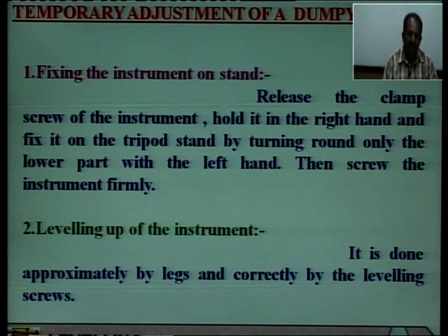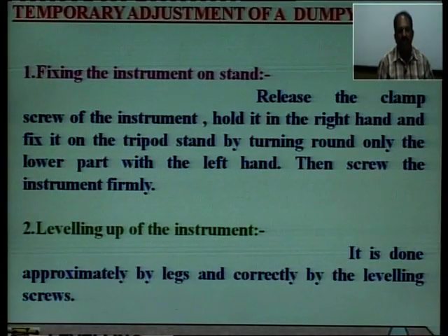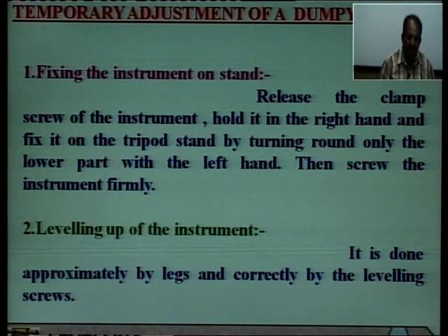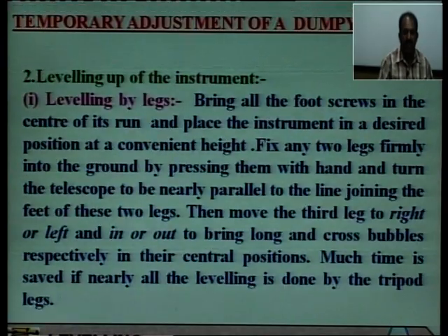Second part is leveling up of the instrument, and it is done approximately by legs and correctly by leveling screws, but a lot of time is saved if we do the leveling firstly by legs and then by foot screws. So, first part is leveling by legs. Bring all the foot screws in the center of the run and place the instrument in a desired position at a convenient height.